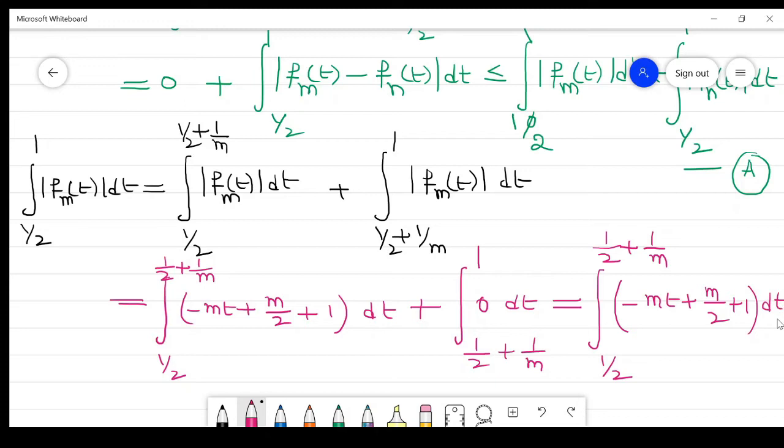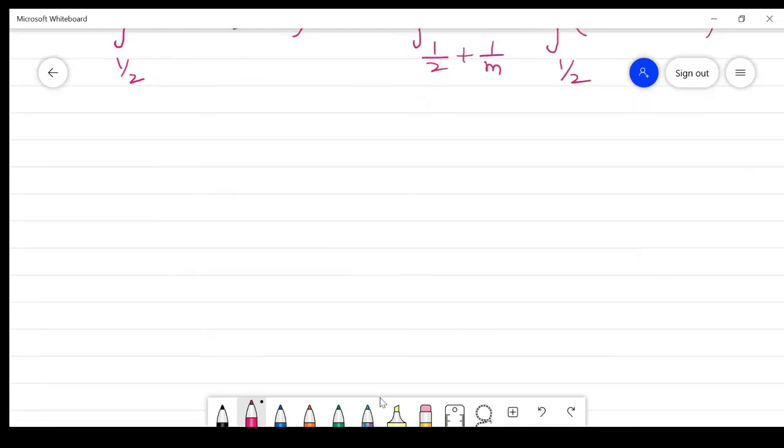Clear? So what we get? We get this integration in this form.